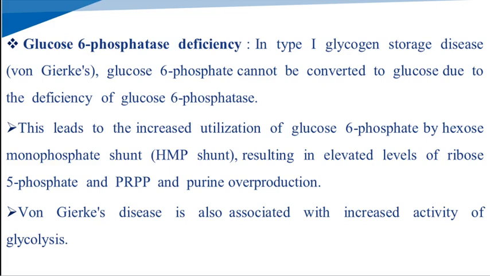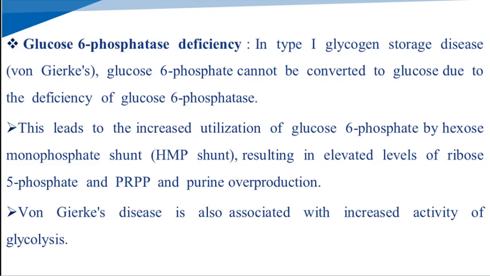Due to the glucose 6-phosphatase deficiency in type 1 glycogen storage disease, glucose 6-phosphate cannot be converted into glucose because of the enzyme deficiency. So glucose 6-phosphate is diverted to the HMP shunt for the production of ribose 5-phosphate, that is the pentose sugar.